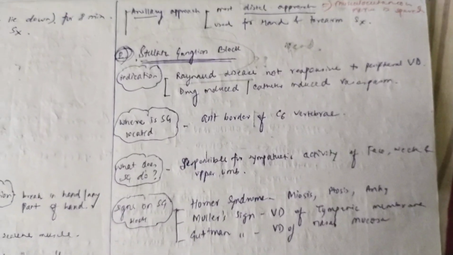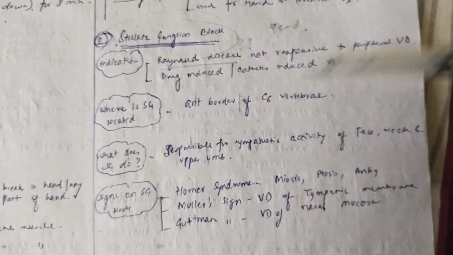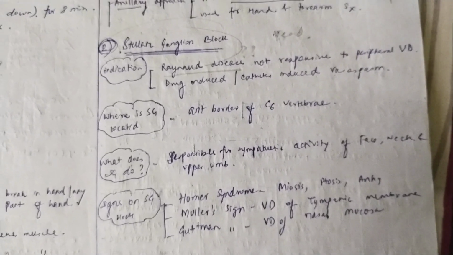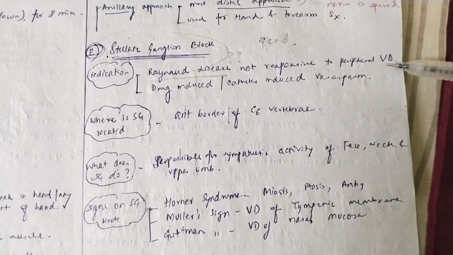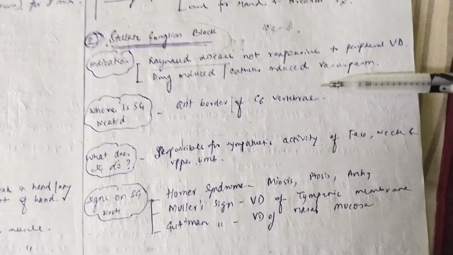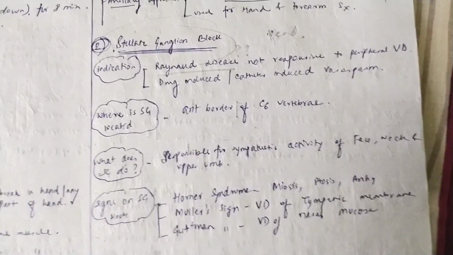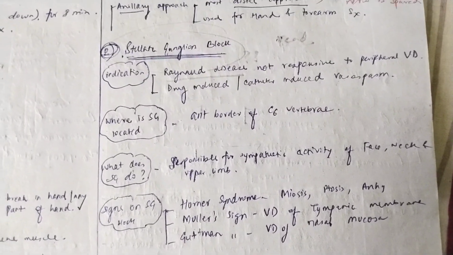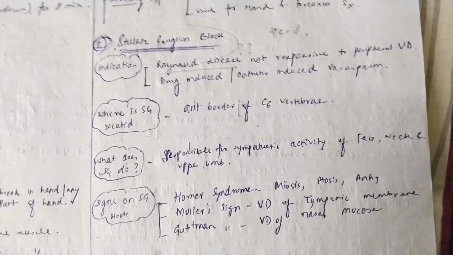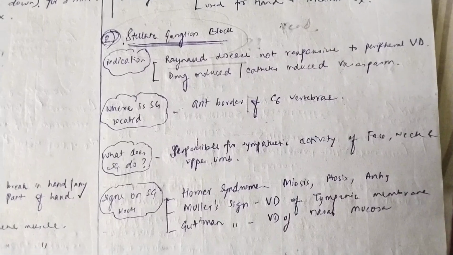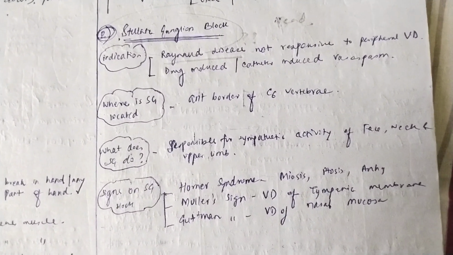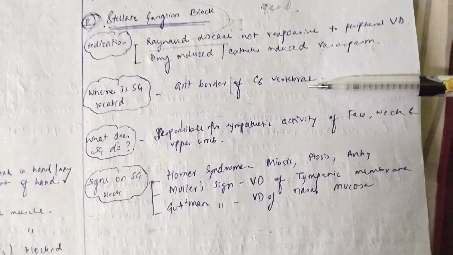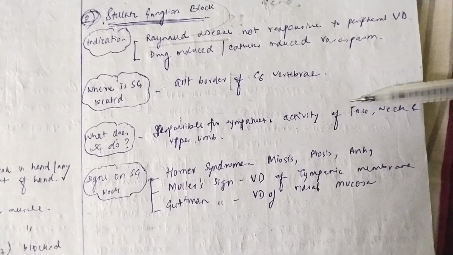Now let's move on to the stellate ganglion block, another type of peripheral nerve block. What is the indication of this stellate ganglion block? The indication is Raynaud's disease, which is not responsive to the peripheral vasodilators. And the second indication is drug-induced or catheter-induced vasospasm. So if there is Raynaud's disease which cannot be cured by peripheral vasodilators, we use the stellate ganglion block. And second, if there is vasospasm due to drug or catheter, you can do this as well. Now where is the stellate ganglion located? It is located at the anterior border of the C6 vertebra, and that is what we are blocking here. This stellate ganglion is responsible for the activity of the face, neck and upper limb.